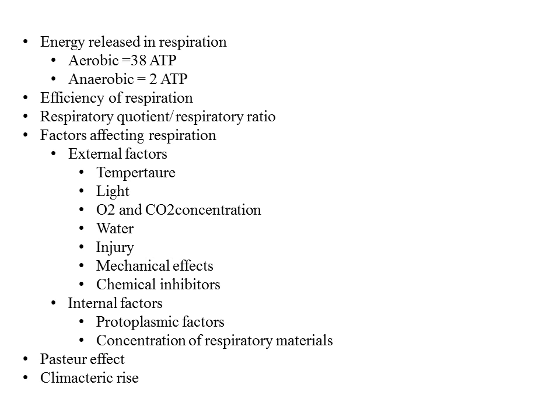Now we can say that on the basis of site, in the cytosol 2 ATP of energy is released because glycolysis occurs in the cytosol. In the perimitochondrial space, 2 ATP of energy is released because the Krebs cycle occurs in the perimitochondrial space. And in the cytochrome, 34 plus 2, that is 36 ATP of energy is released because the whole ETS system as well as the Krebs cycle occurs in the cytochrome. So 2 ATP plus 34, that is 36 ATP of energy is released in the cytochrome.